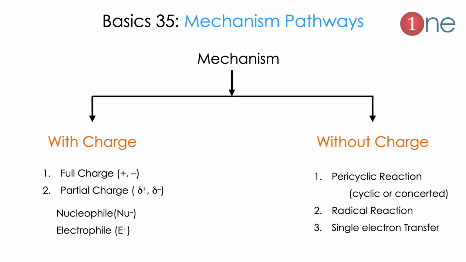Next, basics on how you write the mechanism. Mechanism is normally categorized into with charge and without charge. With charge is very common, which is fully charged, which is anion and cation, or partially charged. Partially charged means by inductive effect. Fully charged means it can be nucleophile and electrophile. Without charge is very rare and advanced, which is pericyclic reaction or cyclic reaction or radical reaction. The single electron transfer is a very advanced one, but it is also possible. So while writing mechanism, you should know whether it follows the with charge or without charge category.